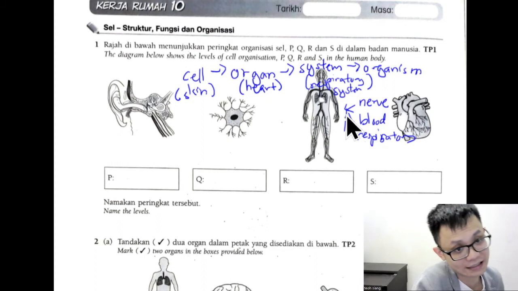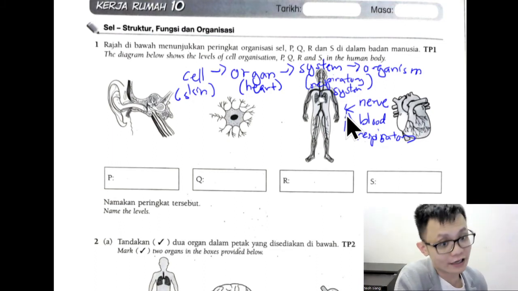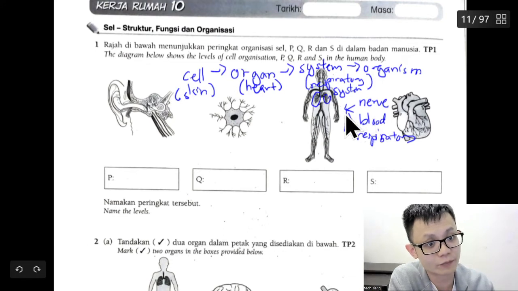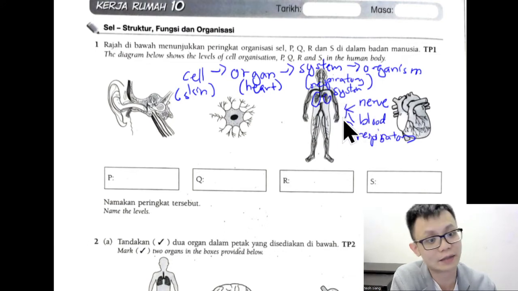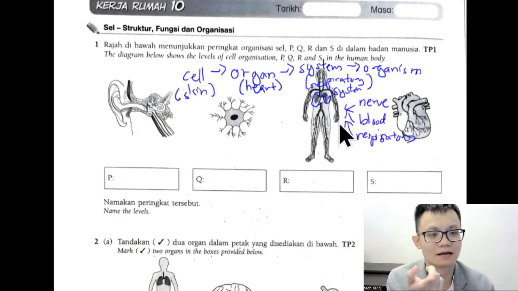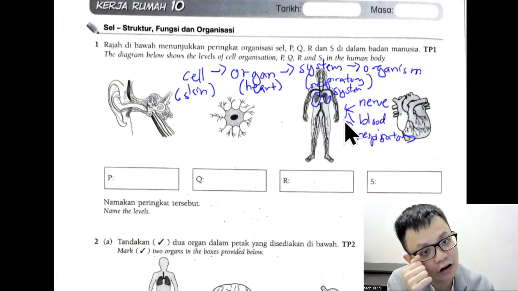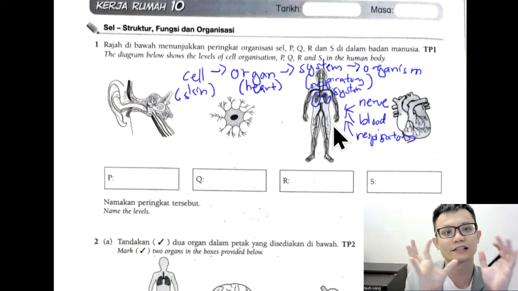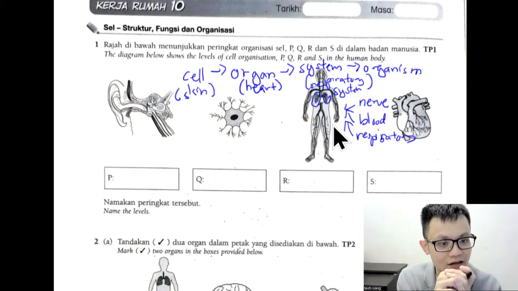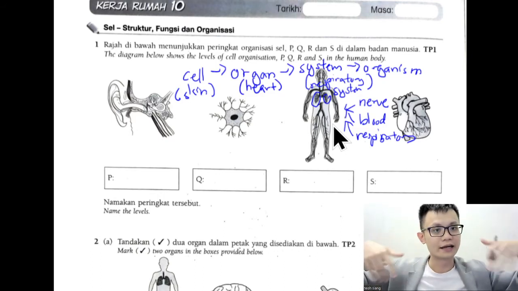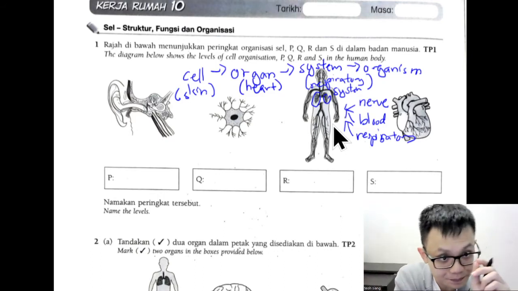So how to answer this? Usually if you see a lung, then your answer will be respiratory. If it is nerve, usually you can see the brain. Focus is on the brain, and your nerve, you can see the brain and the nerve, and it's more thin.